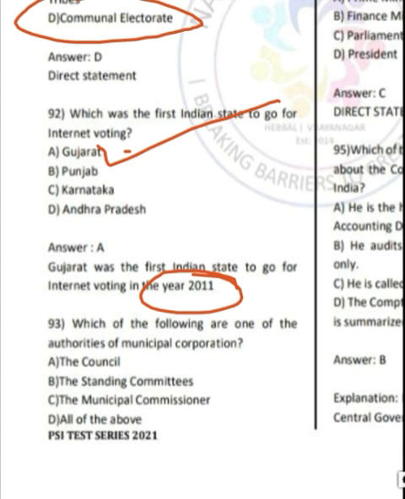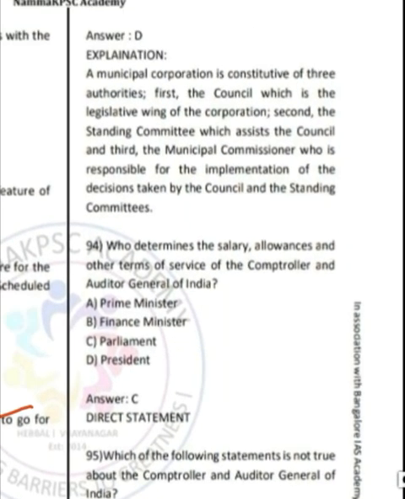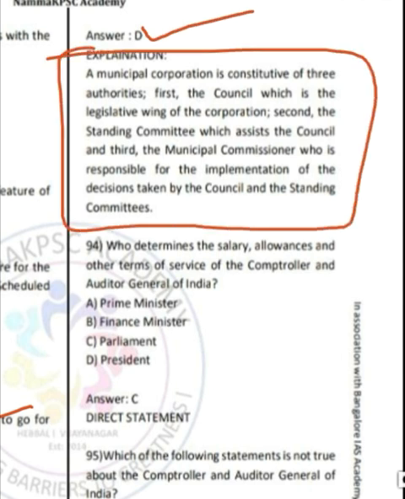Question number 93, which of the following are one of the authorities of municipal corporation? Options are option A, council. Option B, standing committees. Option C, municipal commissioner. Option D, all of the above. Correct answer is option D. All of them are a part of municipal administration.